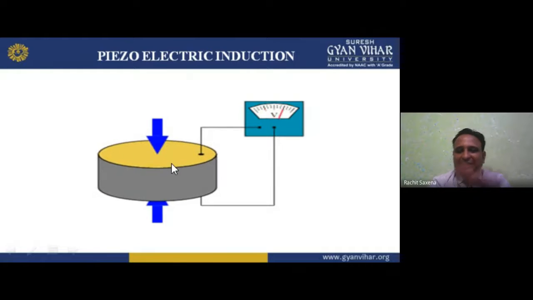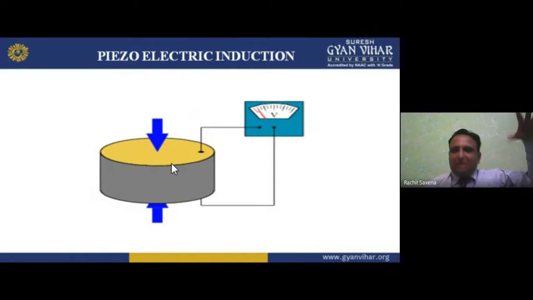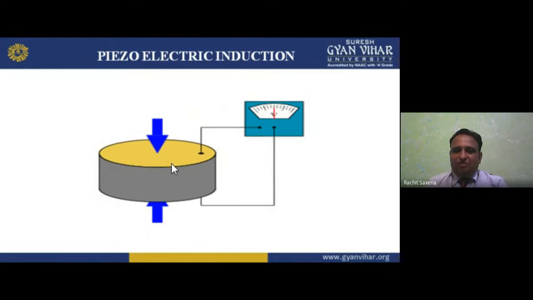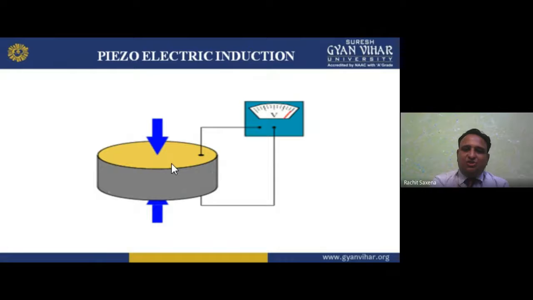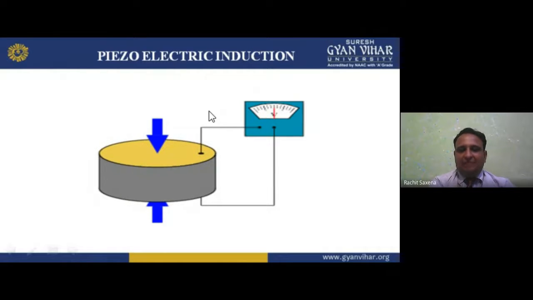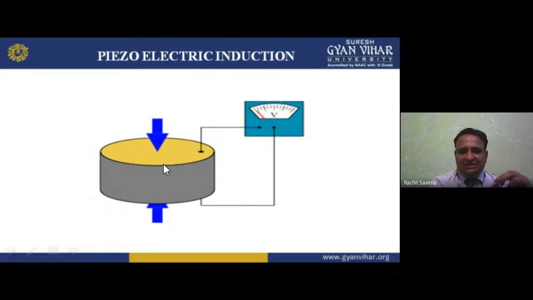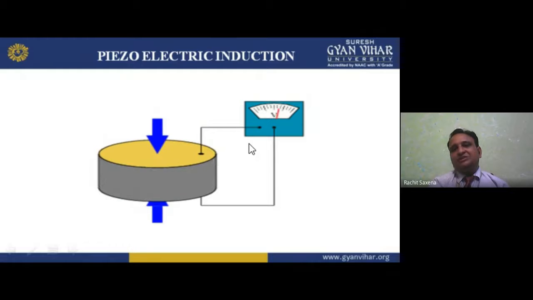If I press it, it gives you a higher voltage. If I remove the mechanical stress from it, the voltage will go to zero. I am showing it here in a quick manner: pressing gives output, not pressing gives none. So that is the piezoelectric induction.